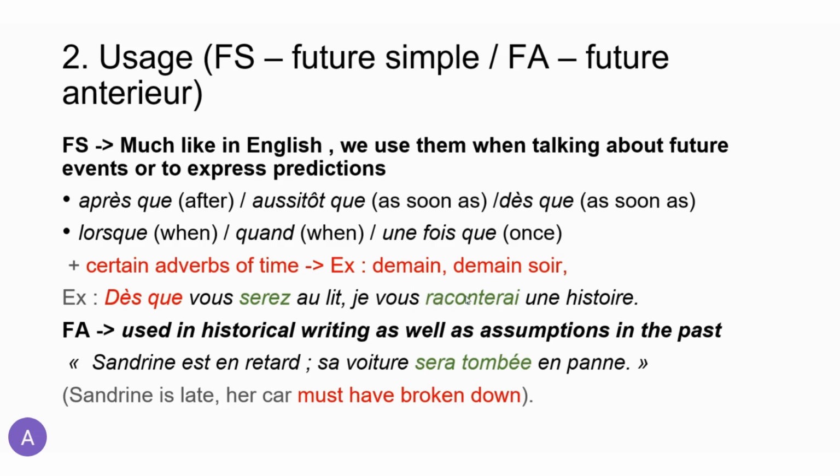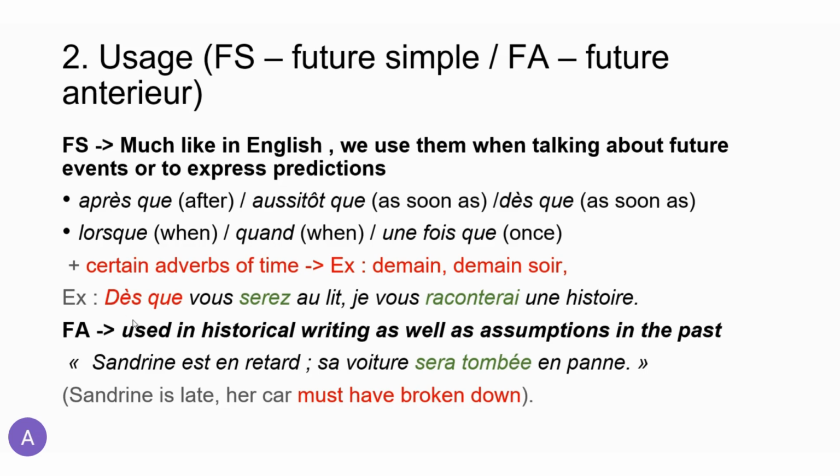To you. Je vous raconterai, I will tell you, une histoire, a story. Right? So basically, you see here how you can talk about future actions that are definitely happening, and also you can talk about some form of predictions or conditions and so on.